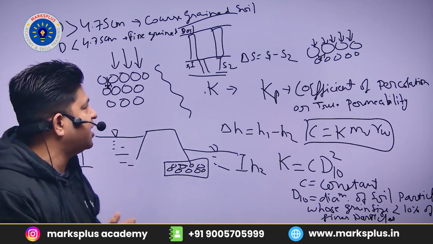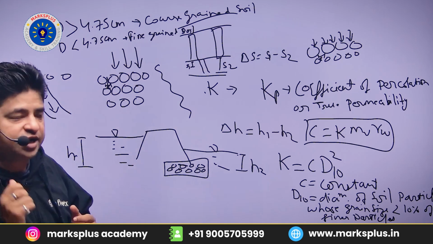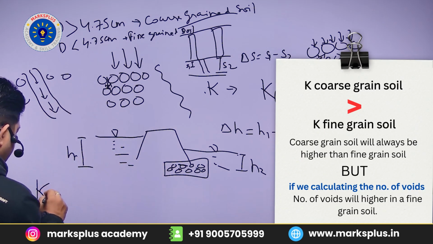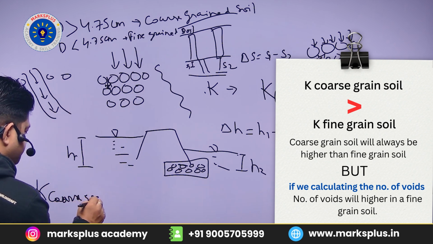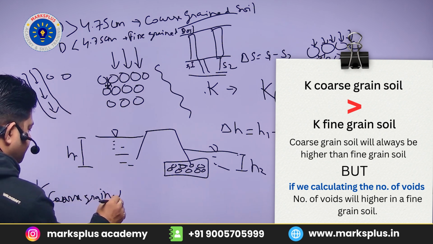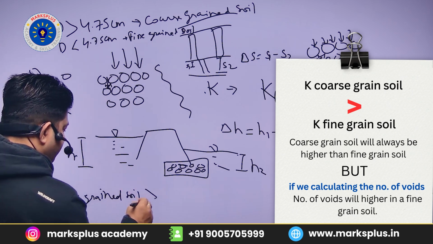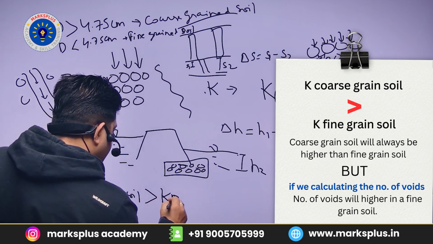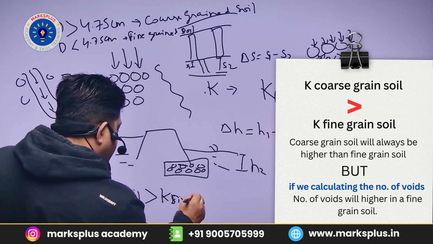So we can say that the permeability in coarse grain soil will always be higher than in fine grain soil. Why is it so?